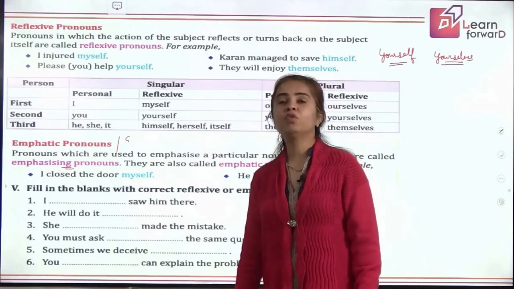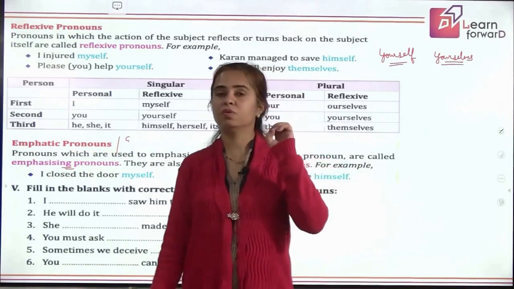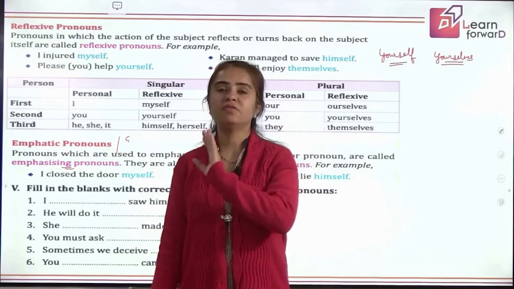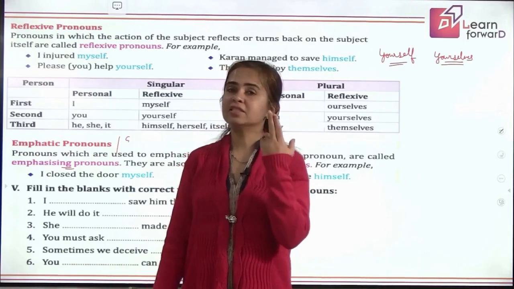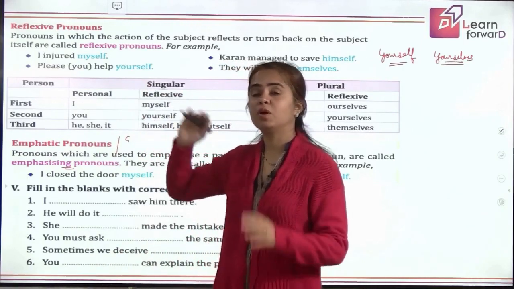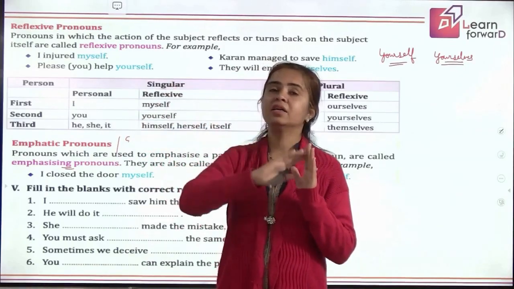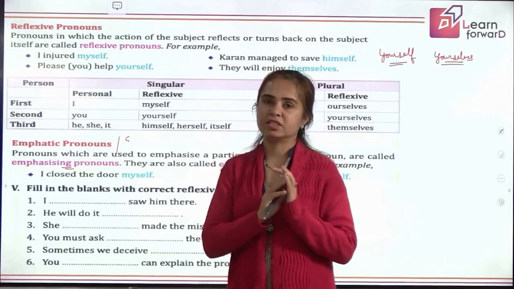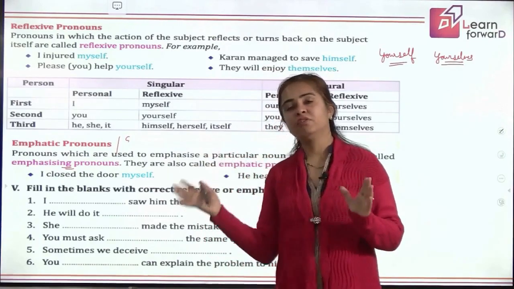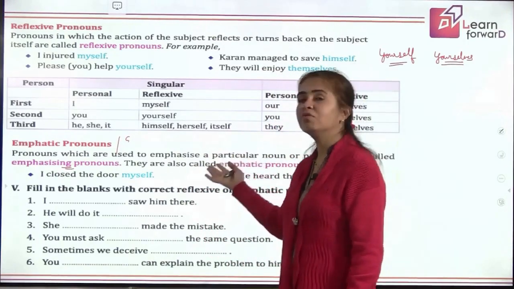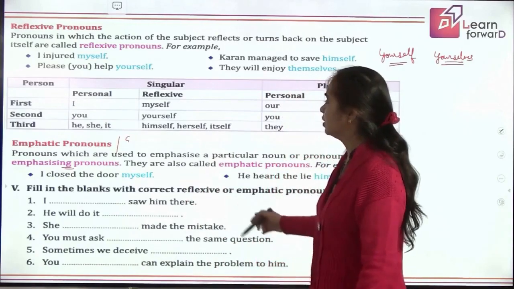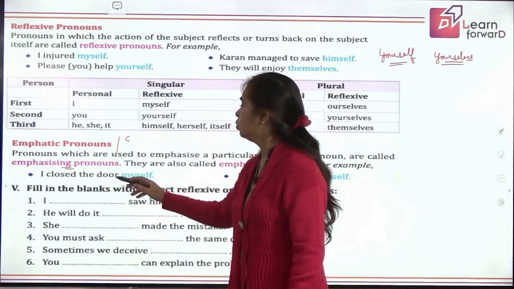Let me repeat what you have to do. So first pick out the verb, see who is doing that action, and then see who is receiving that action. If they are same, it is reflexive because the receiver and the doer are same. The action is reflecting back. So it is reflexive pronoun. But if they are different, that means it is emphasizing or emphatic pronoun. Clear? Let's read some. I closed the door myself.